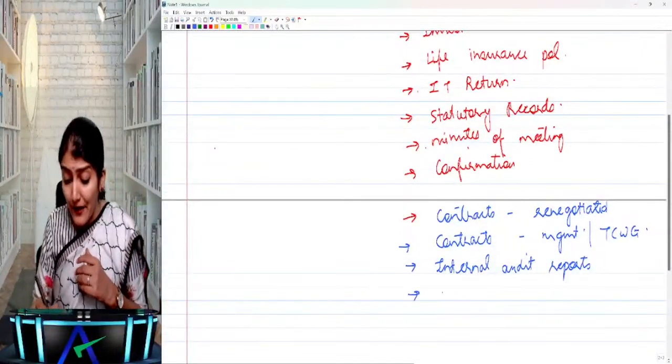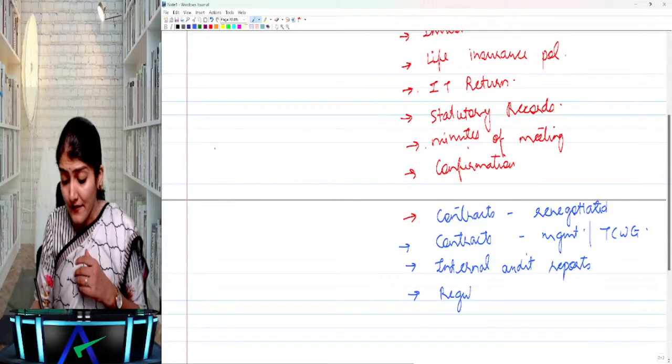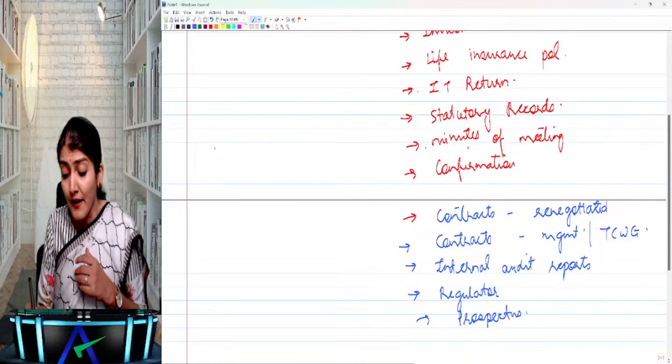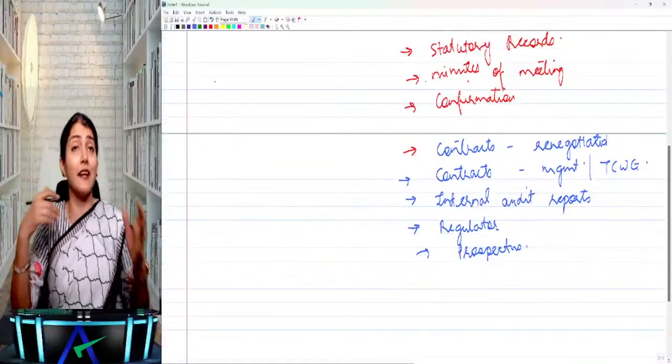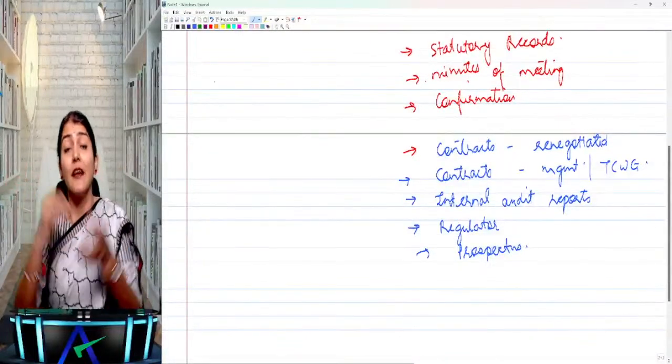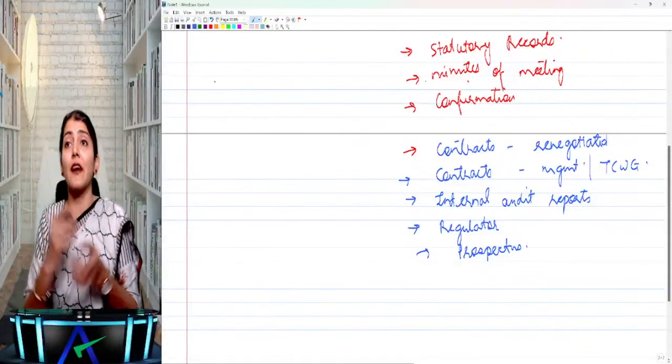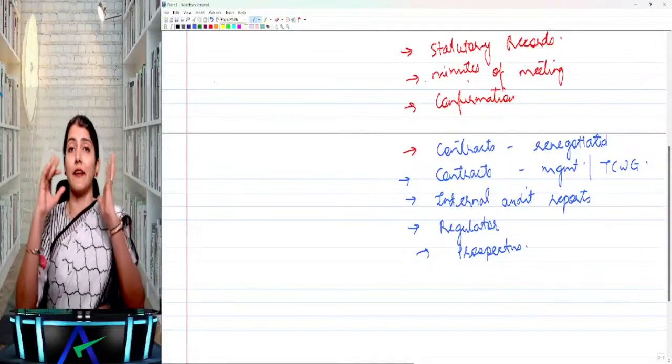Then the papers filed with the regulator, right? The securities regulator. The documents filed like the prospectus, even that can give you information regarding the related party. The papers filed with the regulators can give you information regarding the existence of the related parties.